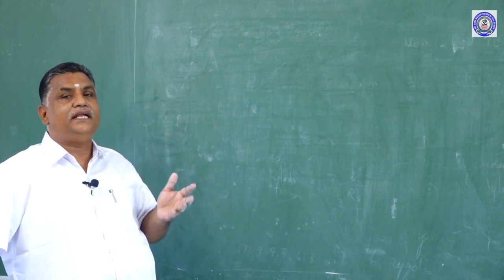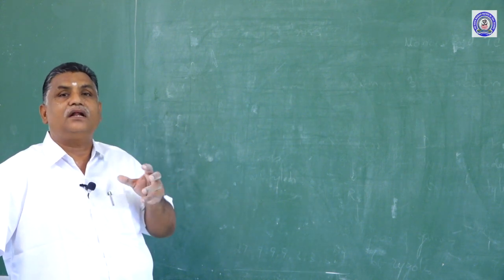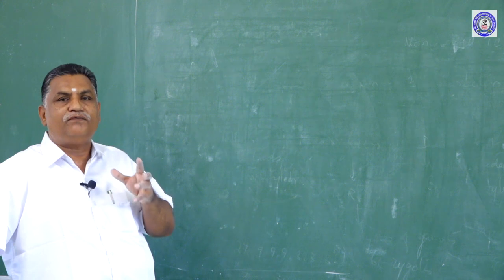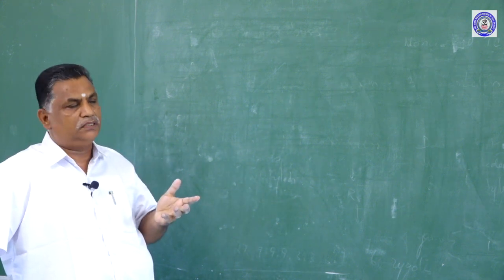And genetic diversity is a tool for evolution and also it helps the organism to develop the strength to survive in the changing environment.